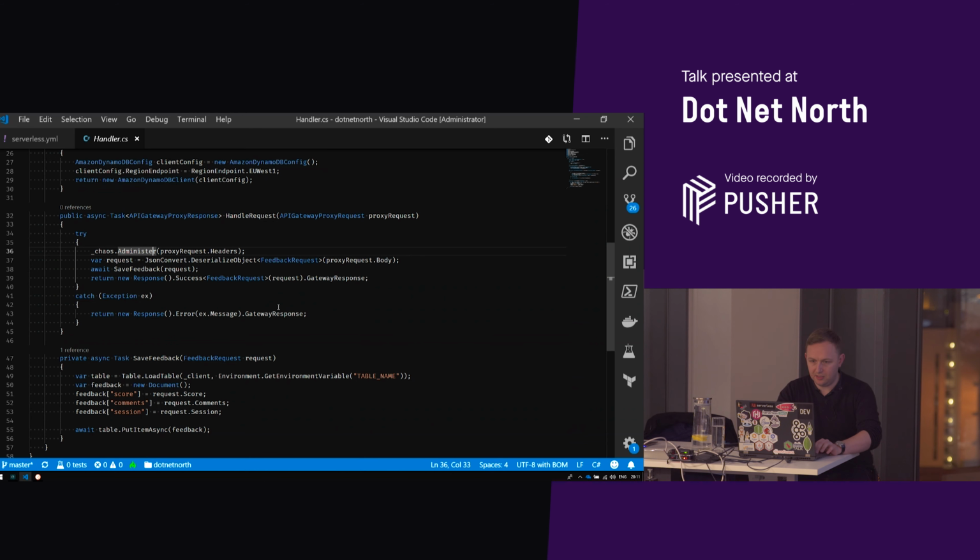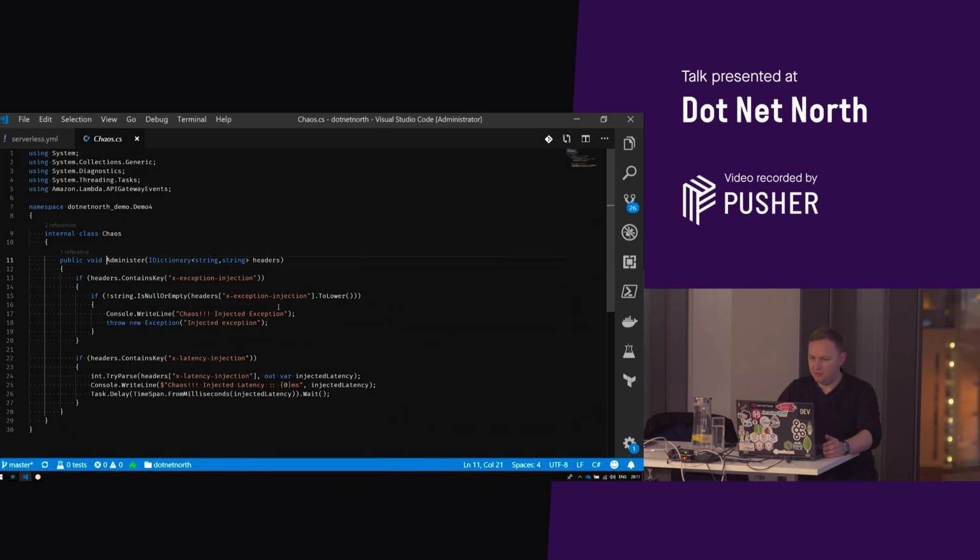What this looks like inside is really simple. We're just saying if headers contains exception injection, then throw new exception, injected exception. If it contains latency, then just wait around for that length of latency. So let's get this deployed and see what things actually look like.